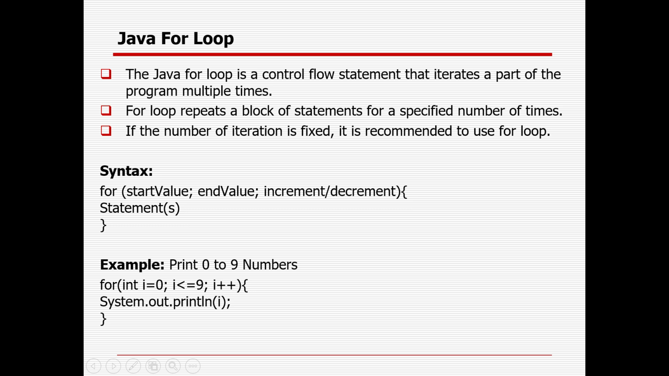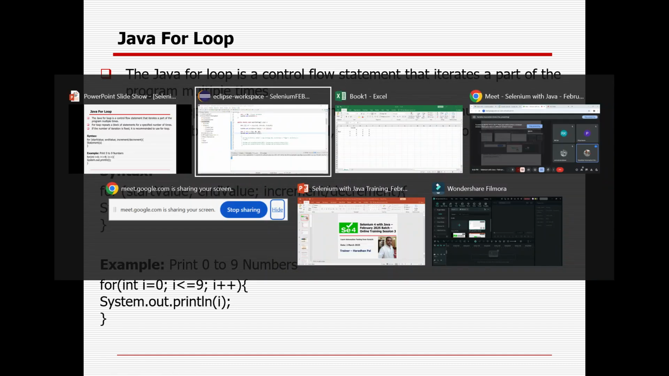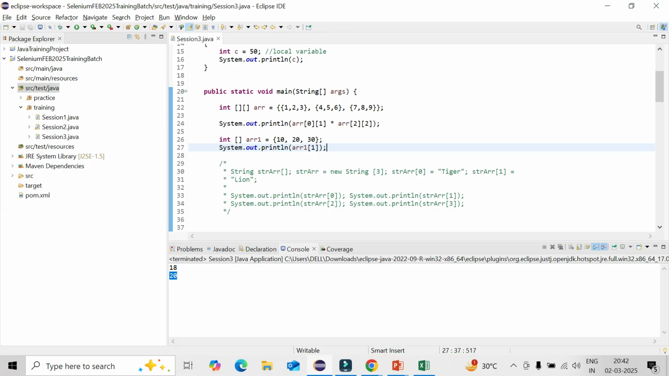In case your requirement is to print the numbers 0 to 9, how can you do it? For int i equal to 0. If you want to print till 9, use i less than or equal to 9. In case you want to print till 8, you can give i less than 9, which works the same, or i less than or equal to 8. Then i plus plus, and System.out.println(i). So this is the way you will do it.